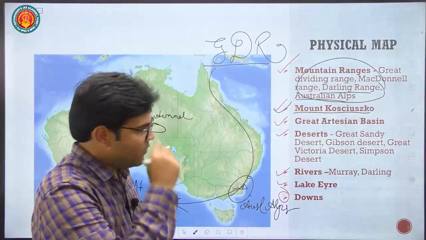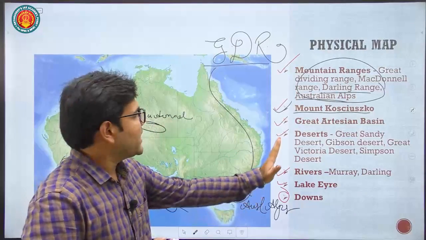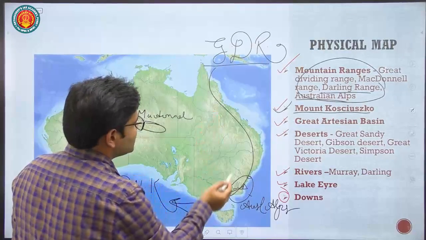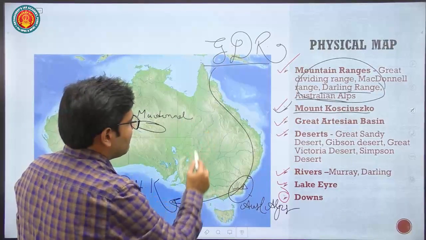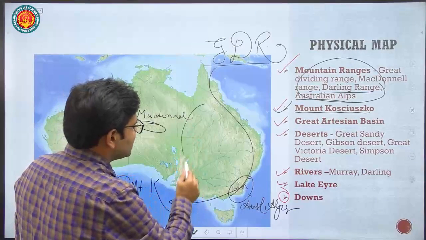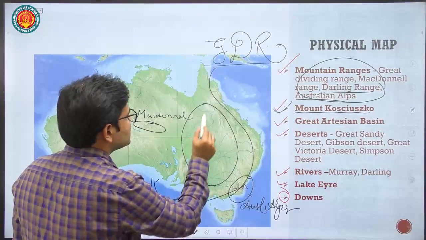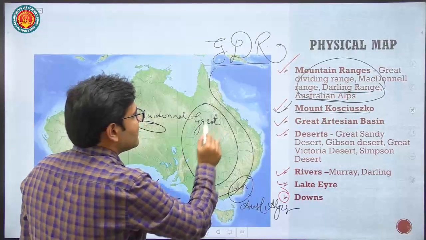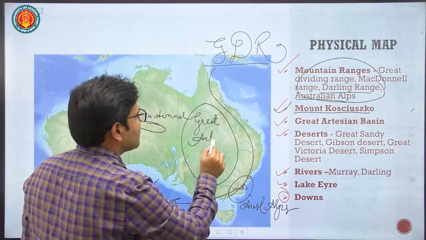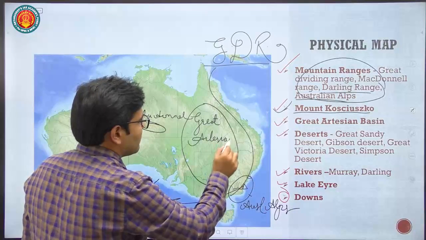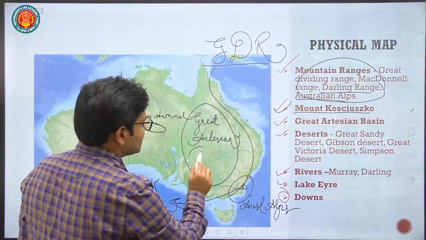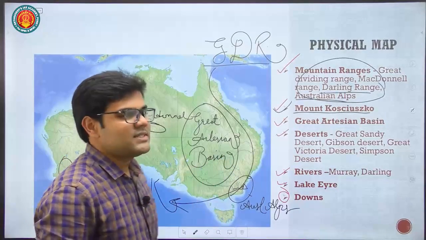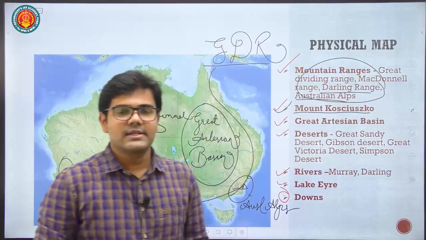Then let's move further westward. We have started from the east. Let's go interior. Here in this region, you can see many rivers are present. This region is called the Great Artesian Basin. We will study it in detail in the next slide.